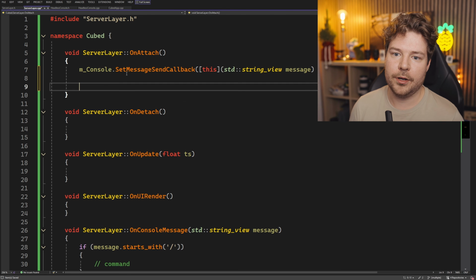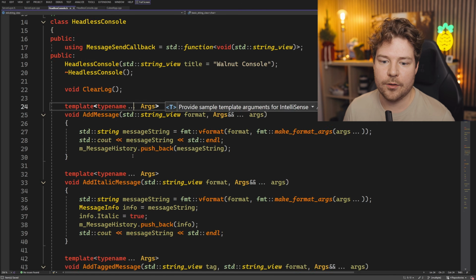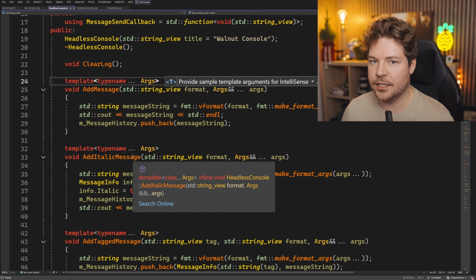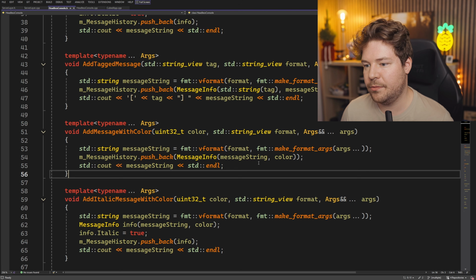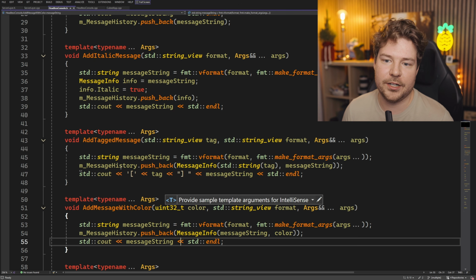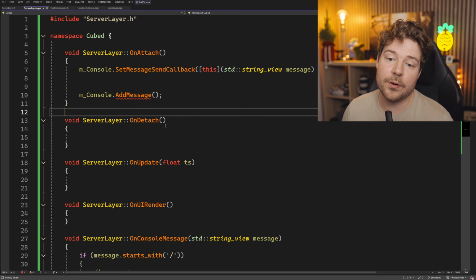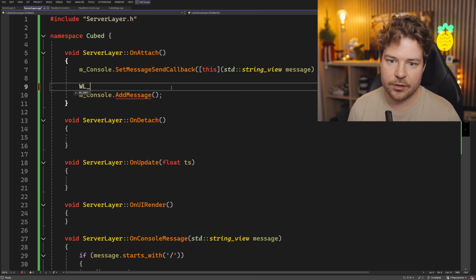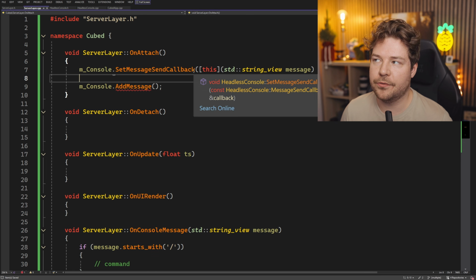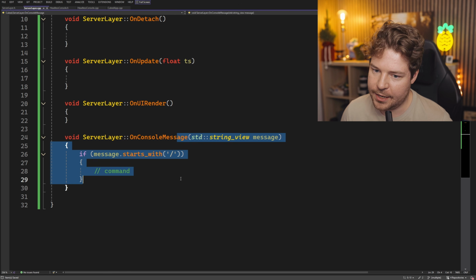So if we wanted to, we could also be like console.add message, or, italic's not going to do anything. The reason why it even has that is because there's a non-headless version that actually can display different fonts and stuff like that, and like bold messages. But I think with color should maybe work, or maybe not. This just all does cout, so actually it does nothing. I think the color stuff and whatever is just for UI. So I don't know if we want to use this console for actual message logging, or if we just want to use Walnut's macros, because they will have color and they will also go to files. So yeah, we'll definitely see, but we do need the console so that we can actually write stuff.